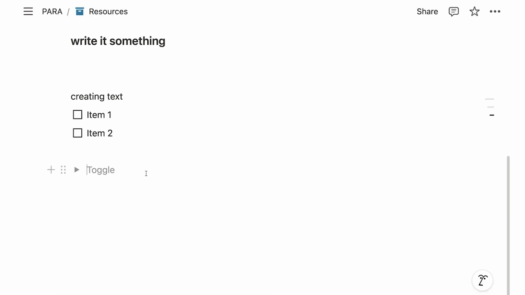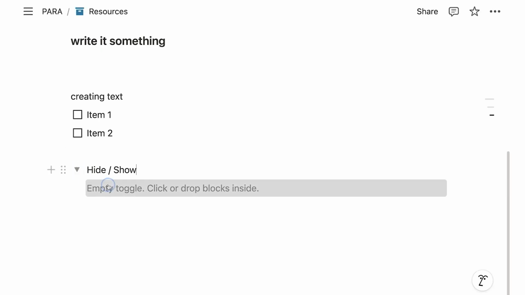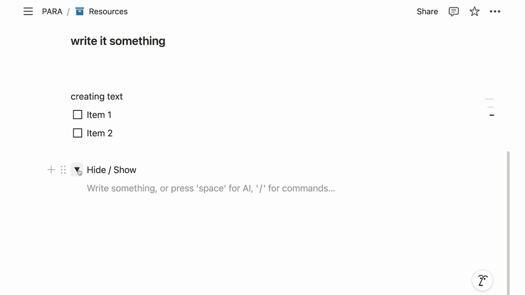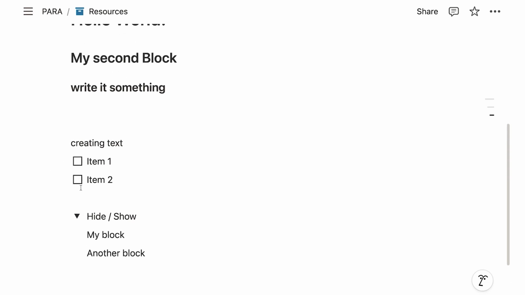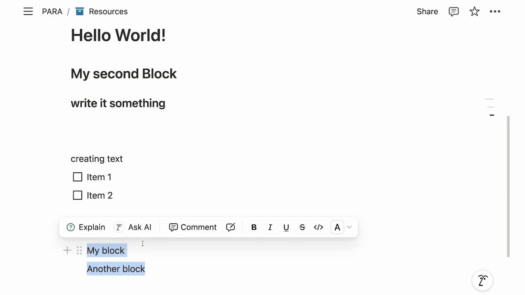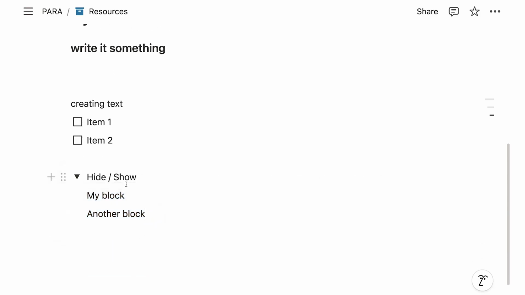Now if I add this, I can just hide or show. Let's give this a title. And then I have this little arrow and I can open it to expand. And then I have inside this toggle, again, blocks. So, my block, another block. And I can close this to just hide it, which is super, super useful. It's hard to emphasize just how useful it is to have information on a page and be able to hide it. Now, inside this toggle, you can add any other type of block.